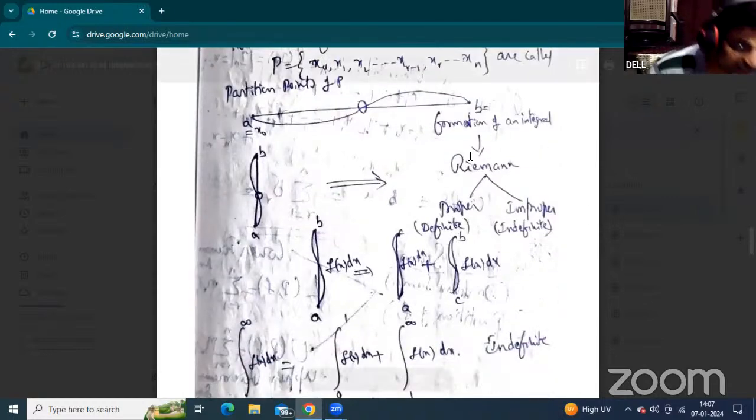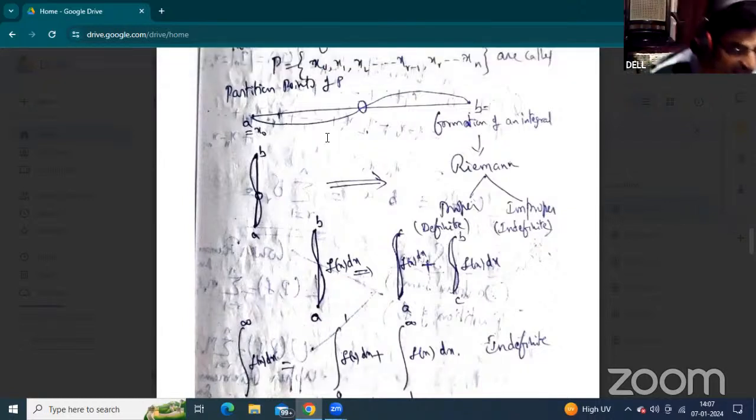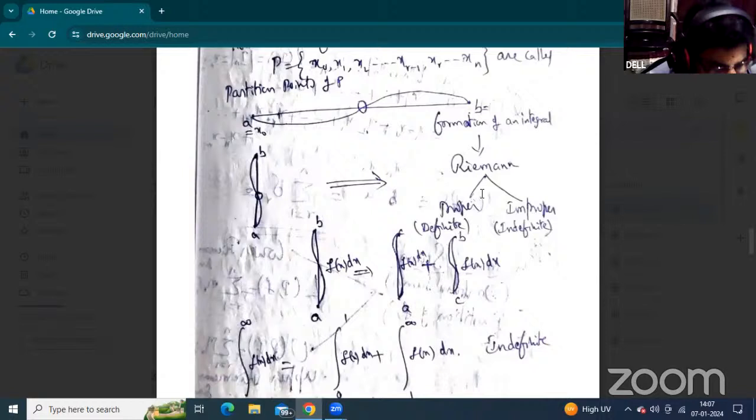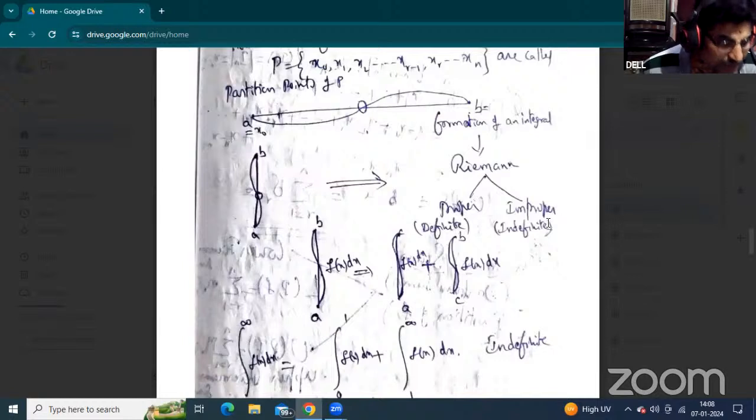Now that integral is defined by Riemann according to the real line and the interval points; the elements in between the interval points are called partition points. Now, the Riemann integral is defined as proper integration or improper integration. Proper integral means the definite integral part, so observe here integral A to B f of x dx.